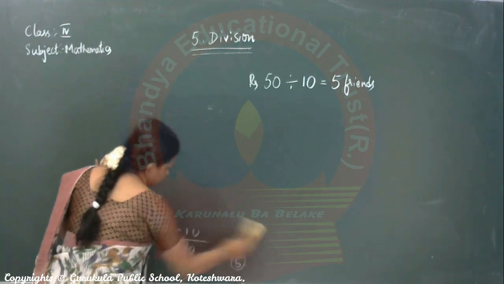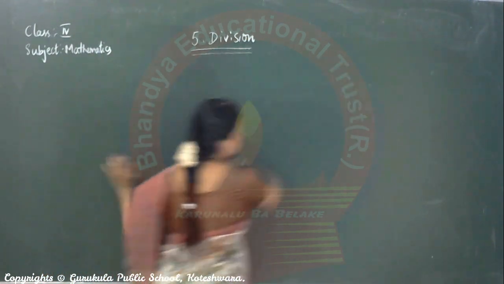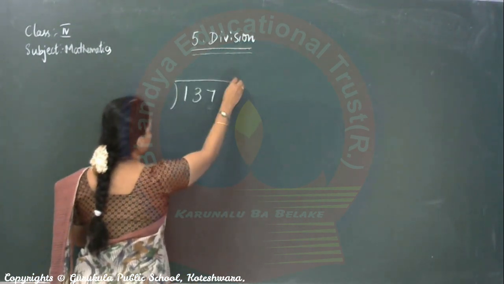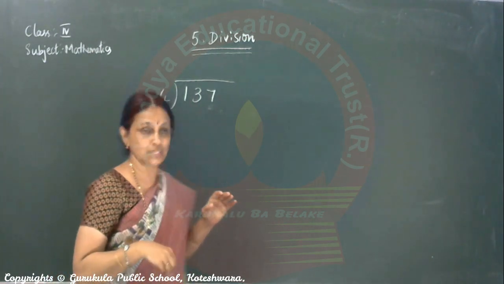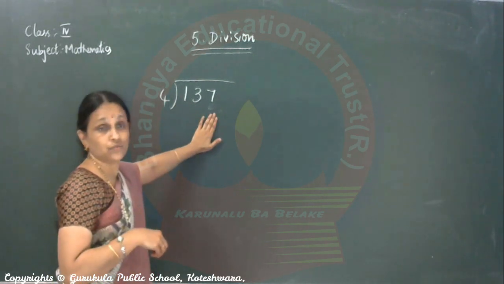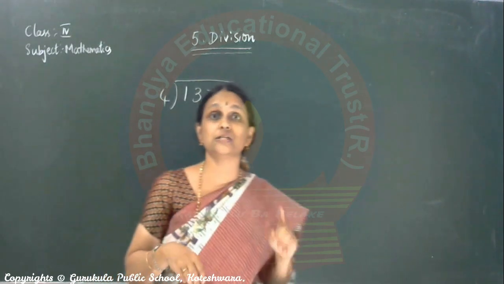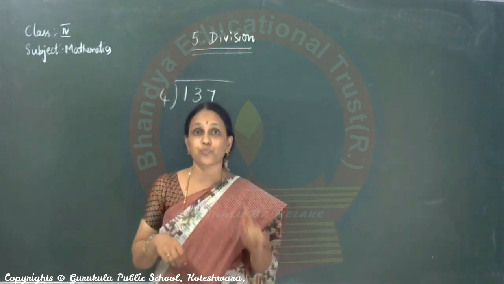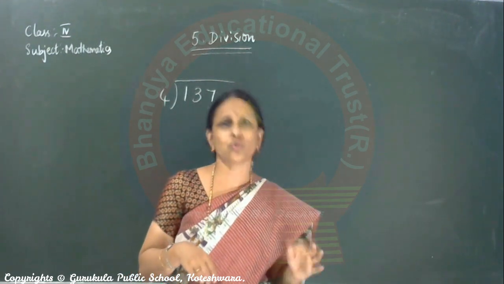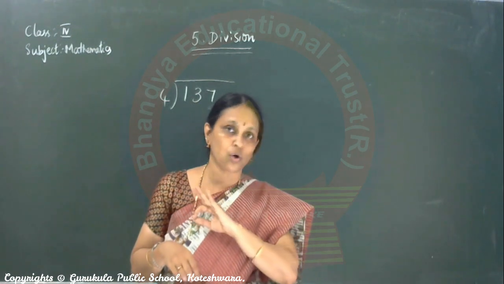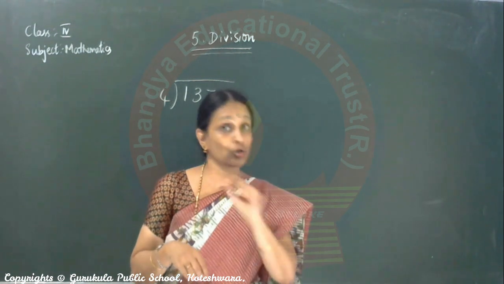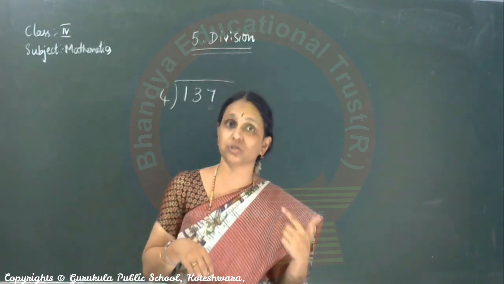Okay, so the revision part. Let me take an example, 137 divided by 4. I think you have done such sums. This is just an example. How do you do any division with a given number? Of course, tables are very important. I have told you to write tables from the beginning of this year. You must know tables, children, otherwise you cannot do division. Keep this in mind. So please revise tables daily, not only writing, you should know them by heart, so that division is easy.